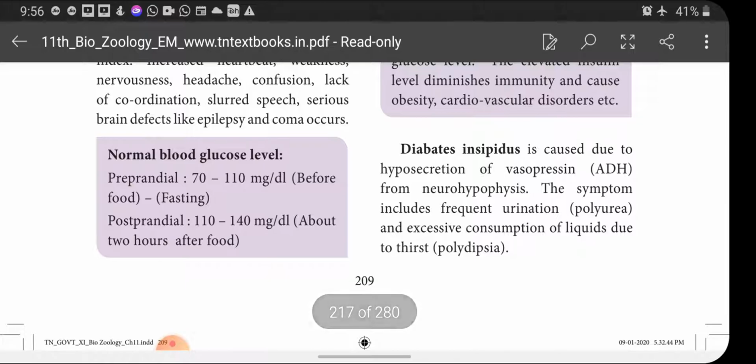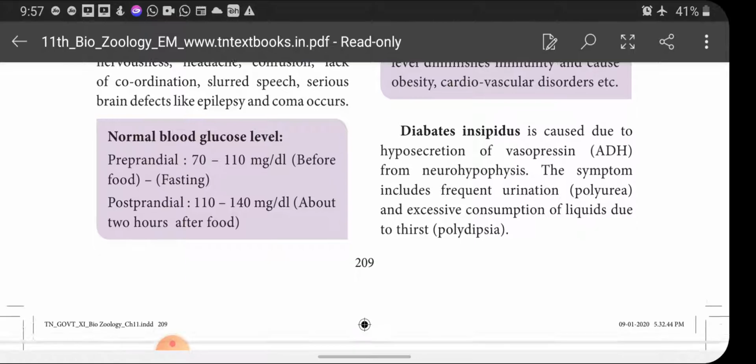Then diabetes insipidus, which is caused due to hyposecretion of vasopressin. About this you know very well, we have discussed it in the chapter Excretion itself, children. So, diabetes insipidus is caused due to hyposecretion of vasopressin from the neurohypophysis. The symptoms include frequent urination, that is polyuria, and excessive consumption of liquids due to thirst.